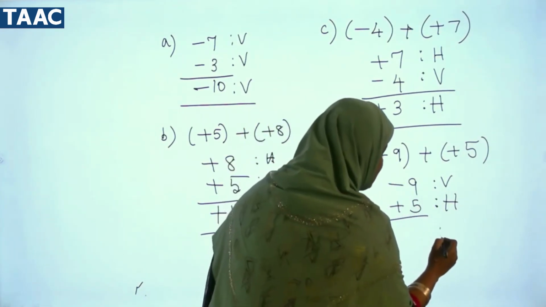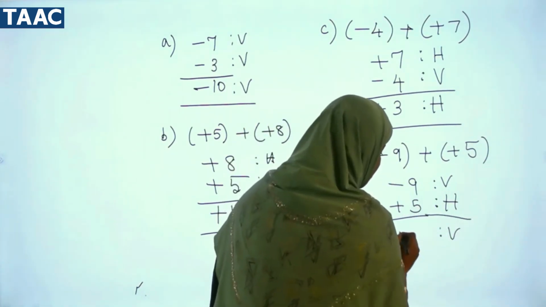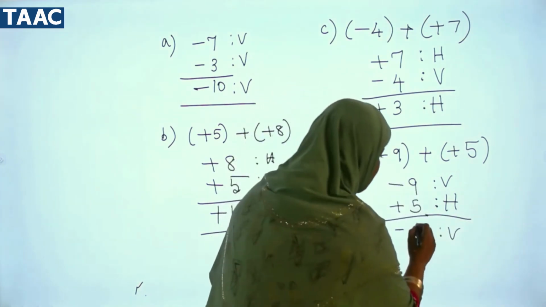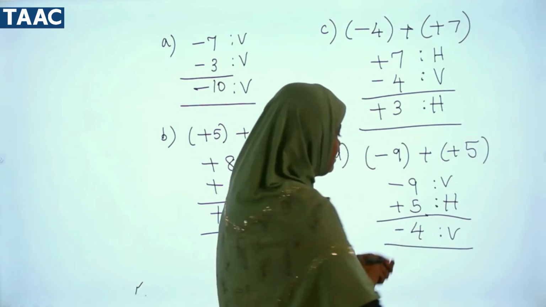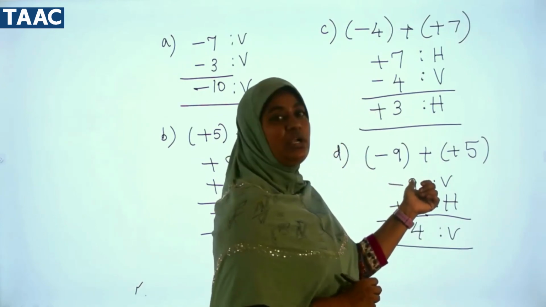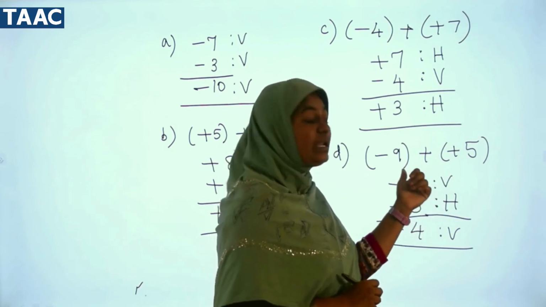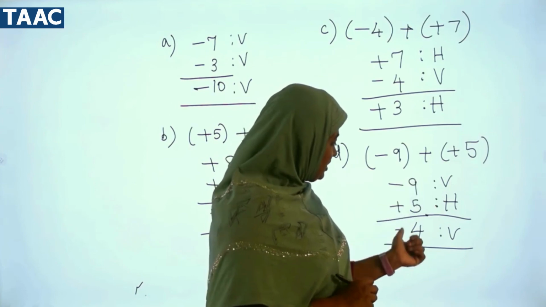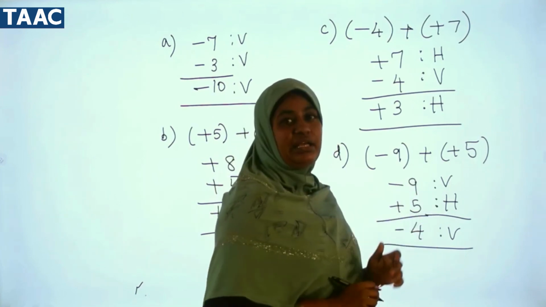So our answer will have more villains. Villain means minus sign. How many will be remaining? There will be 4. So according to our concept, different sign means put the greater number's sign. That is why I told you to write the greater number first, so it is easy for you to put the sign. So put the greater number's sign and subtract the numbers.